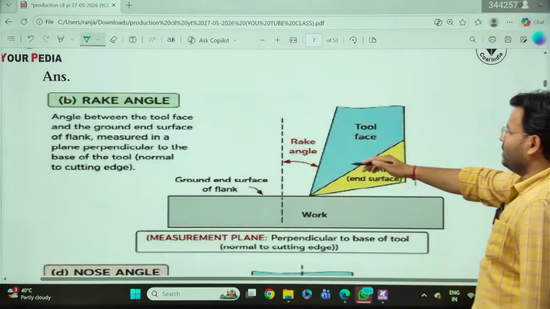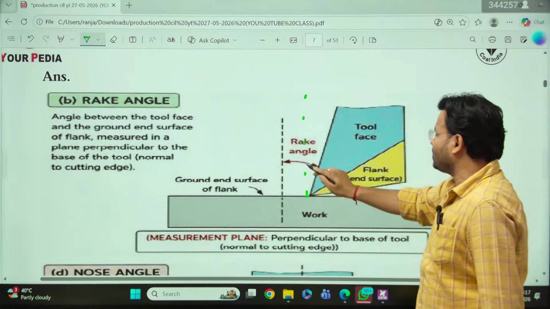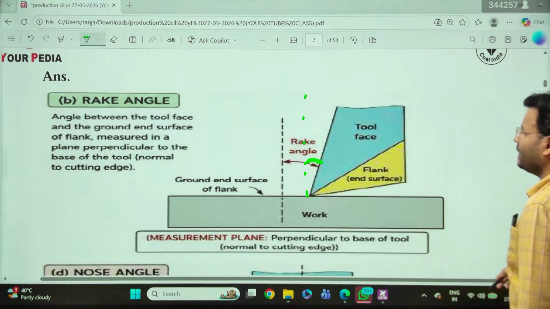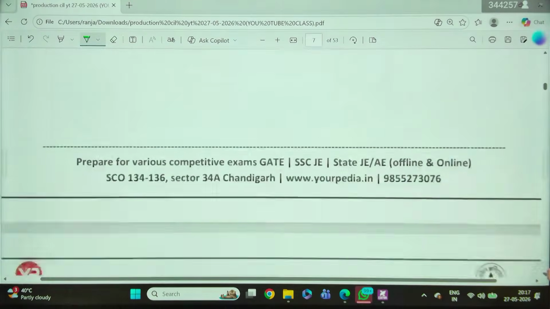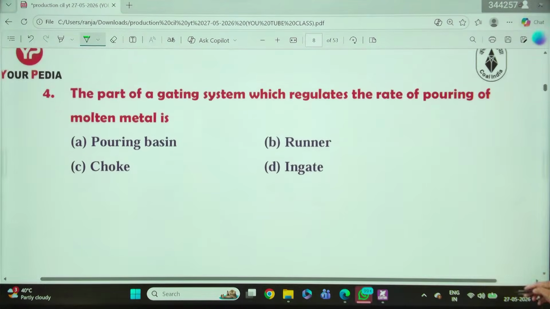Here we can see, if you are going to draw the perpendicular on the machine surface, that angle is called your rake angle. And the rake angle basically talks about the strength of the tool, right? Okay, that is the next question.